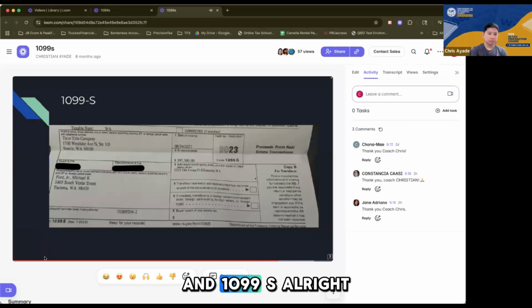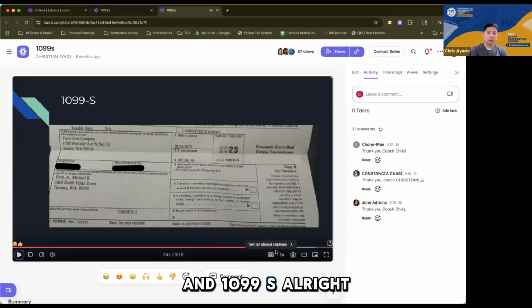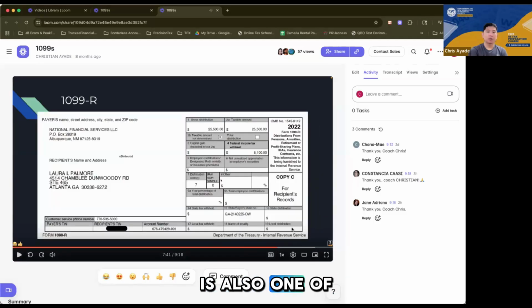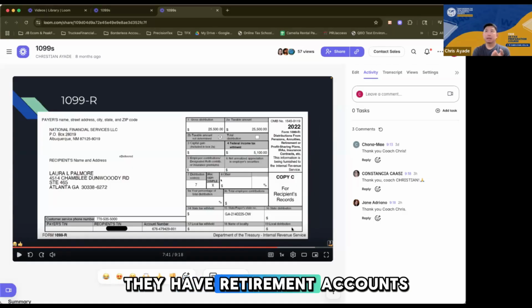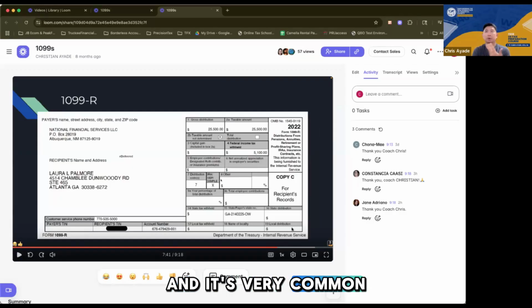All right, 1099-R is also one of the most common documents that you will encounter as a tax preparer. What are the cases where clients or taxpayers get a 1099-R? It's a distribution form, okay? So remember that Americans have retirement accounts, and it's very common for an American to invest in a retirement account.